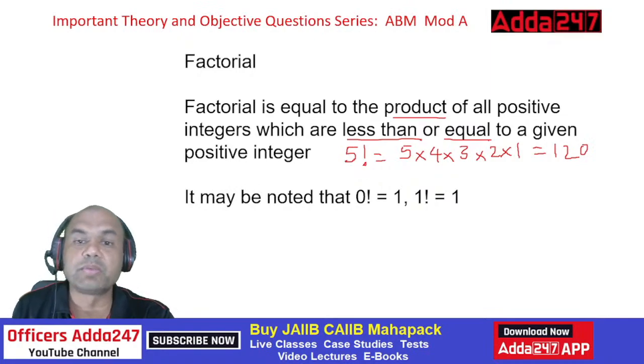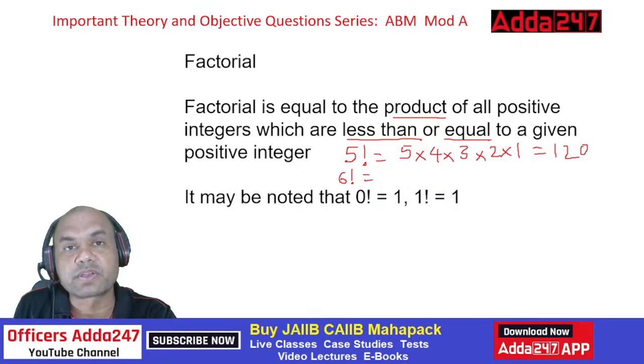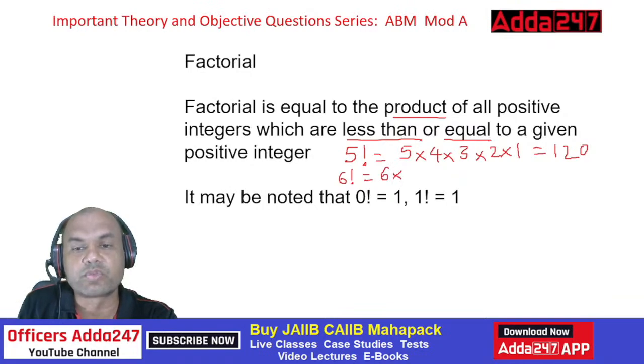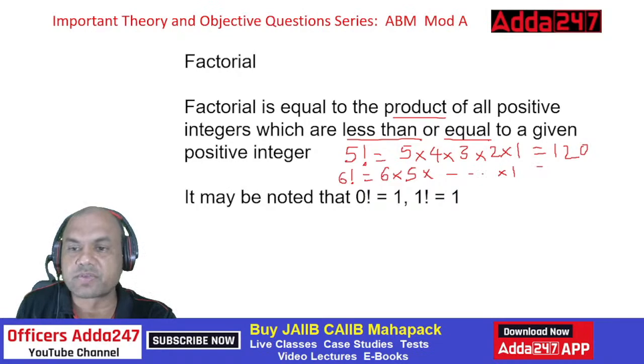Right. Now give me the answer for 6 factorial. What is the answer for 6 factorial? Everyone, give me the answer. 6 into 5, same thing again, into 1. So 120 into 6, so it is equal to 720.